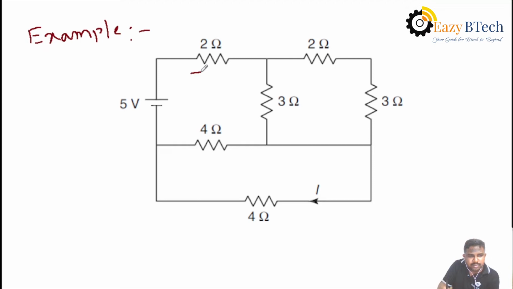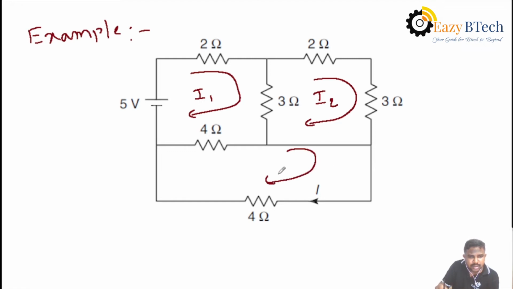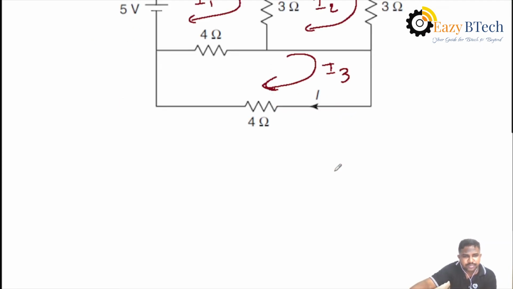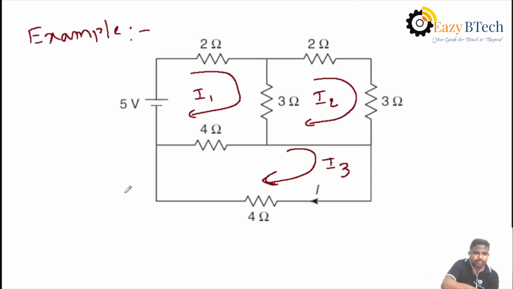here I am applying KCL, KVL, that is I1. You can take current directions in any direction, either clockwise or anti-clockwise. Then apply KVL for each loop. That is KVL for the first loop.